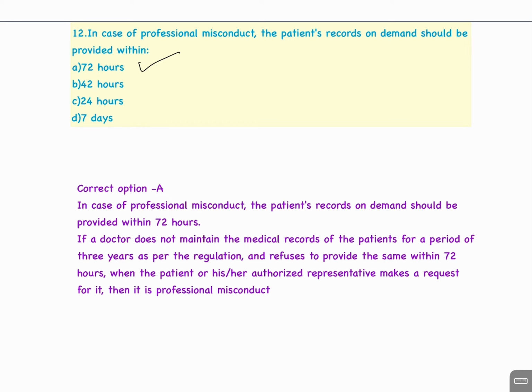If a doctor does not maintain the medical records of the patient for a period of 3 years as per the regulation and refuses to provide the same within 72 hours, when the patient or his or her authorized representative makes a request for it, then it is a professional misconduct.